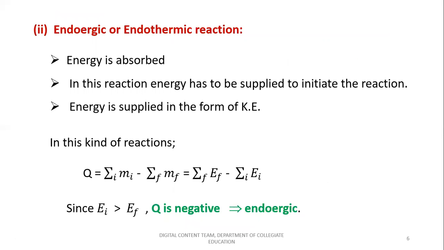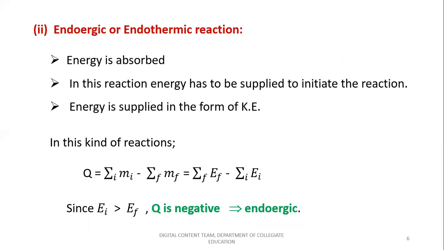So we'll move on to the next type of reaction called endoergic or endothermic reaction. These kinds of reactions you can observe where the energy is going to be absorbed in the nuclear reaction in such a way that the reaction energy has to be supplied to initiate the reaction. In the earlier case, the energy was getting released in the reaction, the excess of mass was getting converted to energy.